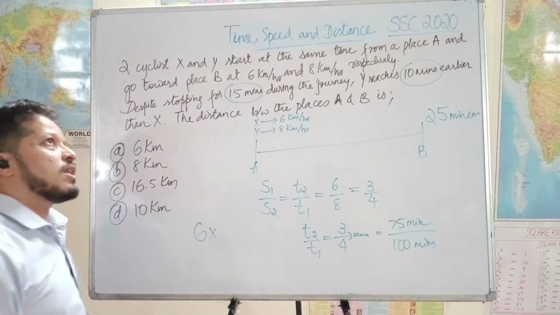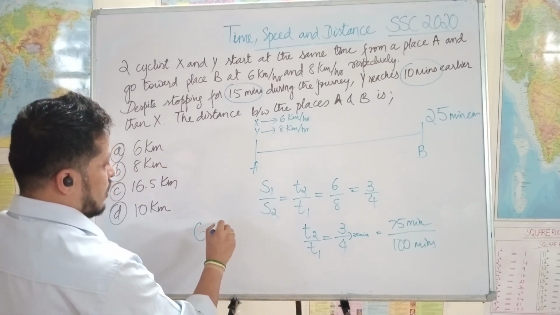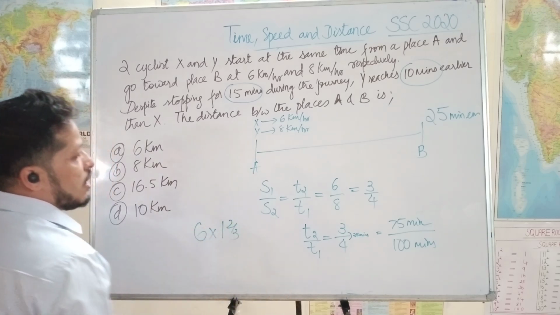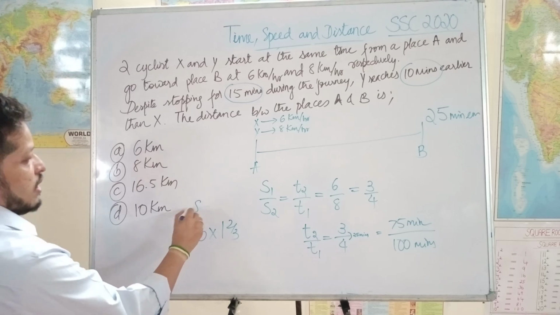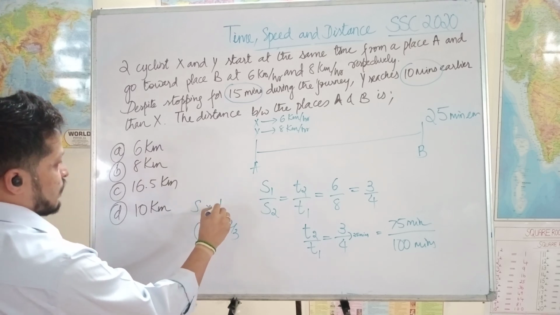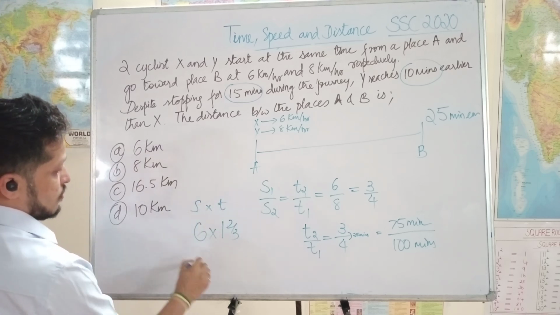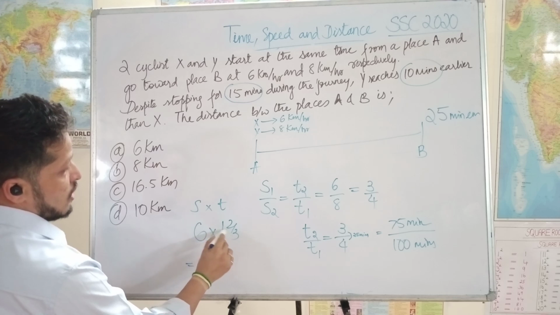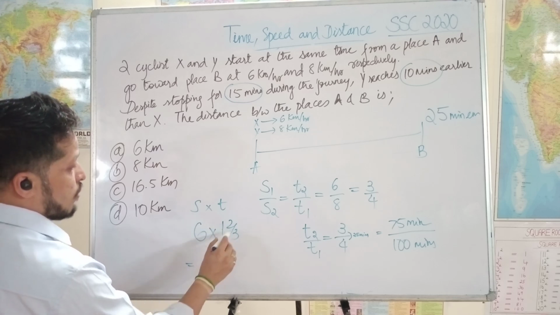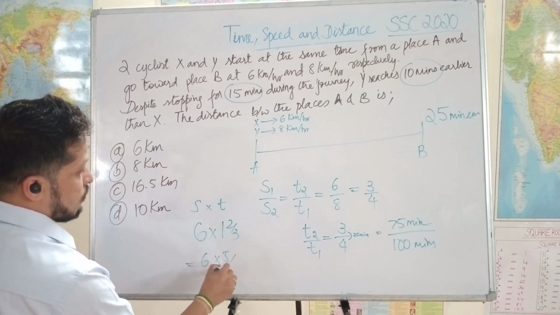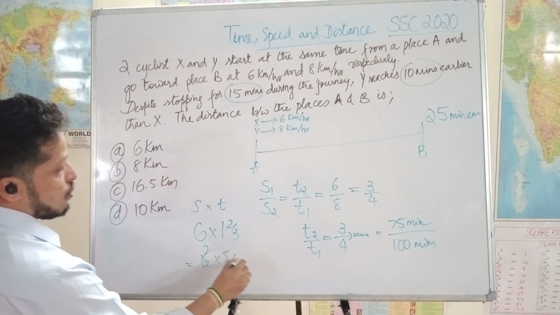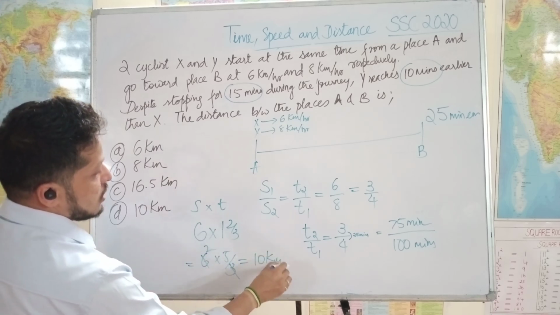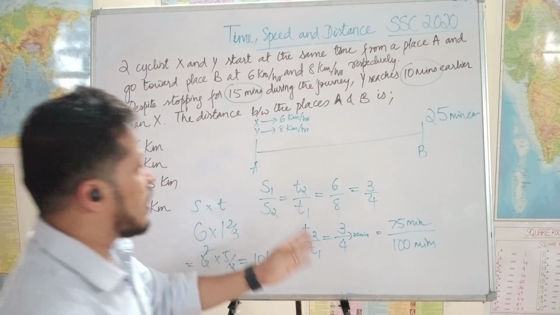So 40 minutes calculated as 2 by 3. So 1 hour 2 by 3. This is the speed, this is time. So you get the distance: 1 into 3 is 3, 3 plus 2 is 5, so 5 by 3. 6 into 5 by 3, 3 twos are 6, is equal to 10 kilometers. Same answer you get if you take the other one.